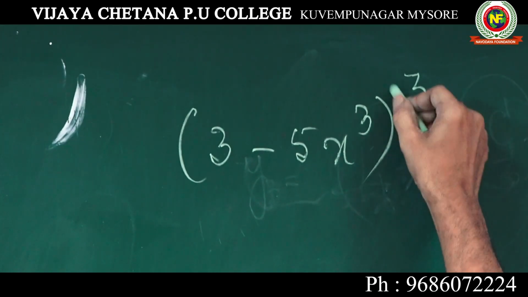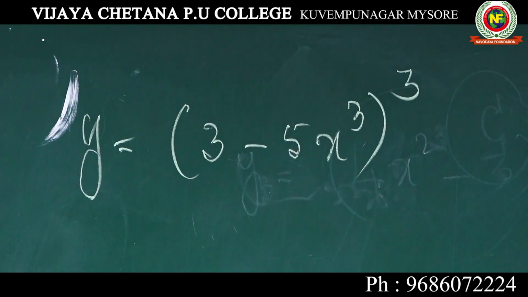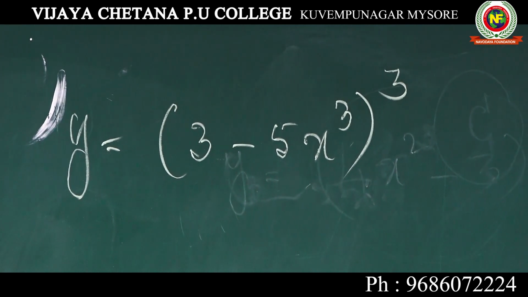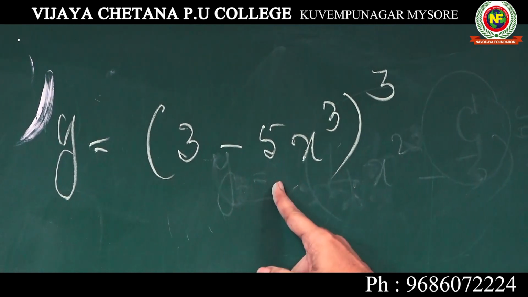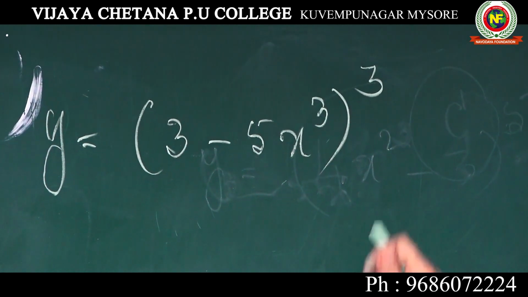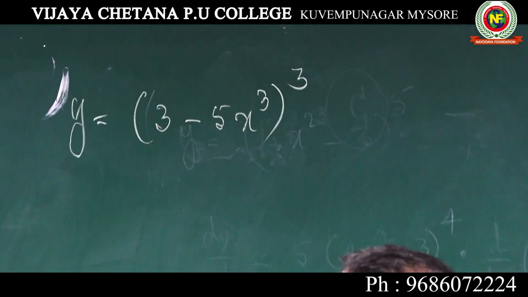Power of q. Take it as y. Again, same differentiation. This is your x, x cube, 3x square. This you take it as x, x cube, 3x square into d by dx of this function. Similar to the previous problem what we did.